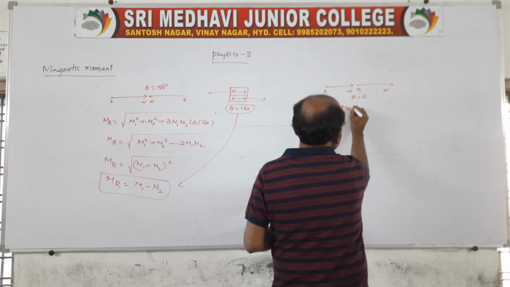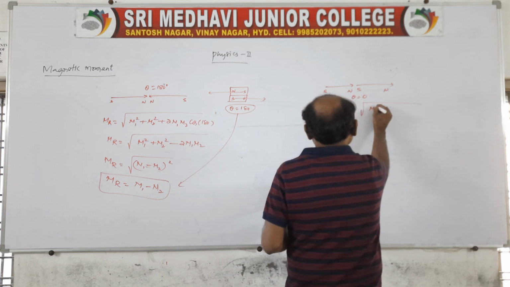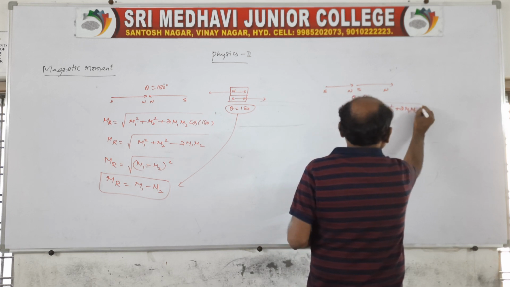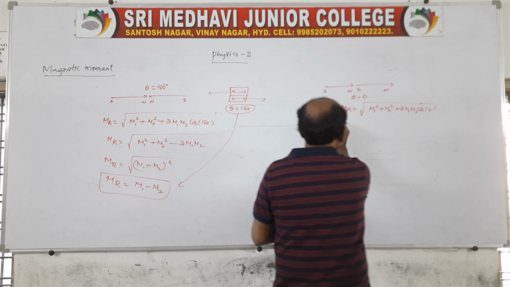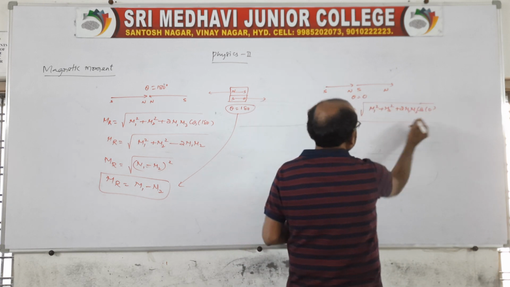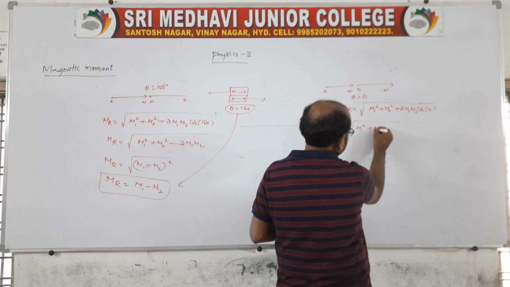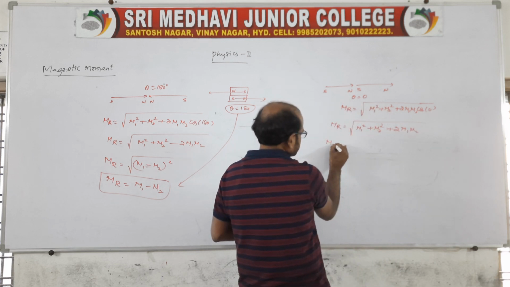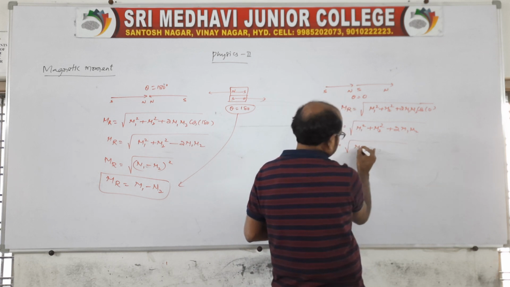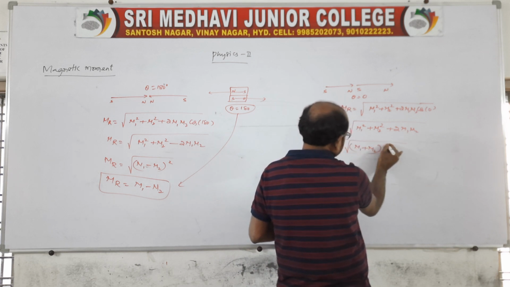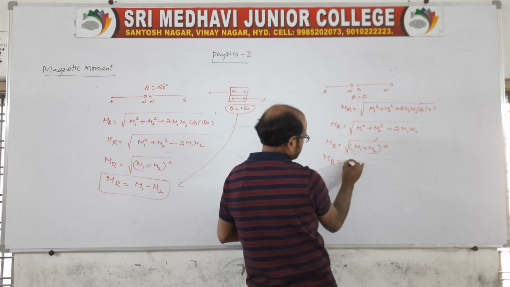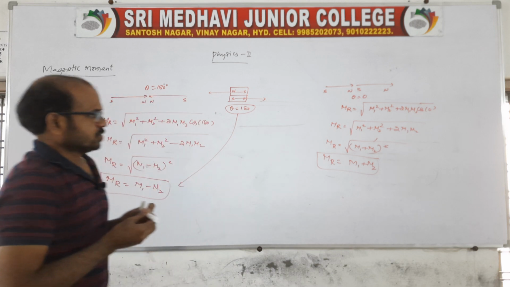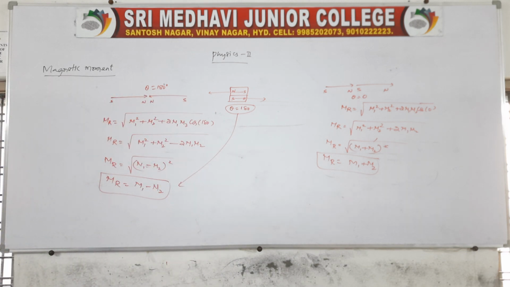So the resultant magnetic moment is root over m1 square plus m2 square plus 2 m1 m2 cos 0, which is m1 square plus m2 square plus 2 m1 m2. So the resultant will be root over (m1 plus m2) whole square. So this becomes maximum. Clear?